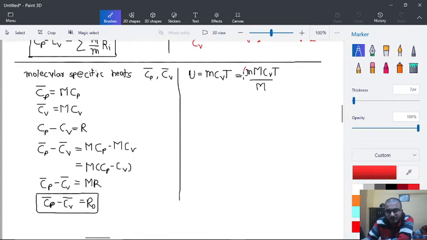First we can combine these two, and here we can combine these two. So instead of m upon M we can write n, and instead of capital M Cv we can write Cv bar. So U is equal to n Cv bar into T. That is the value of capital U.